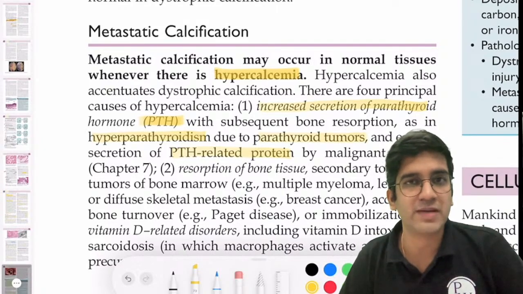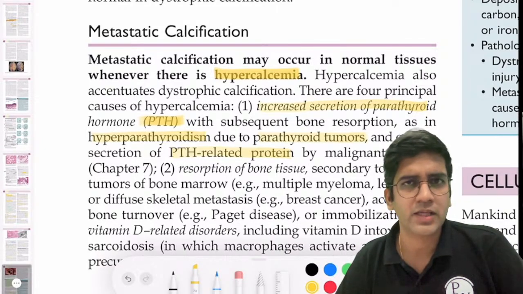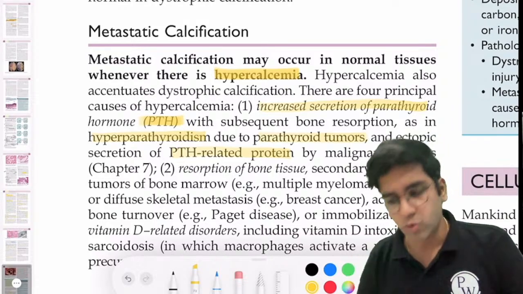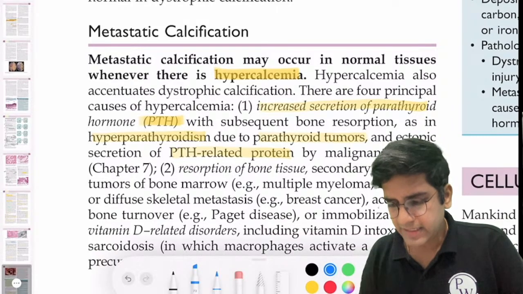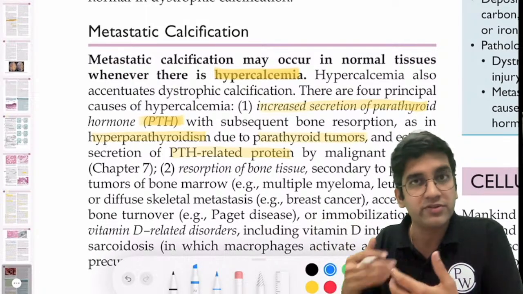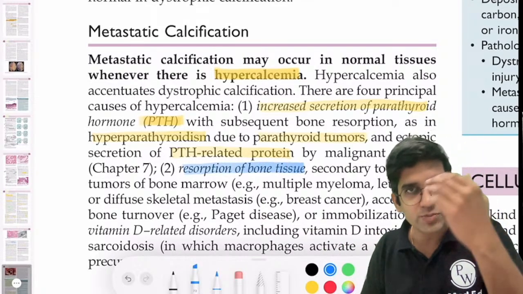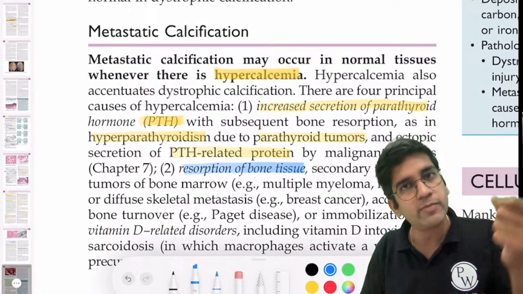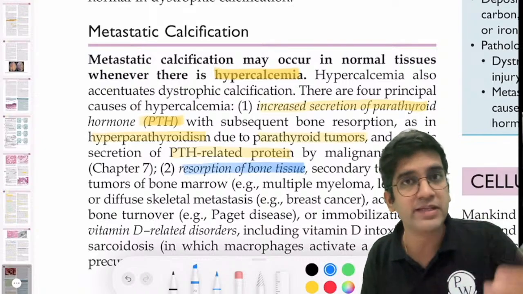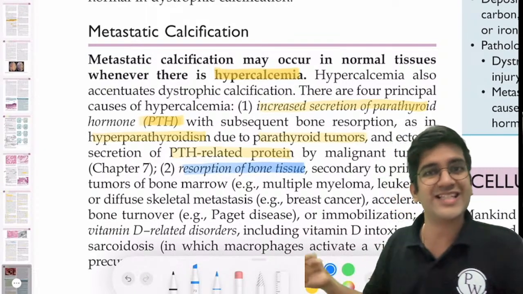Which organ in your body has maximum calcium? Bone, right? So if bone has maximum calcium, can I say that if bone is being resorbed at a fast rate, resorption of bony tissue, if my bone is being removed at a fast rate, automatically it can cause hypercalcemia. It can, right? So that's the second point here.